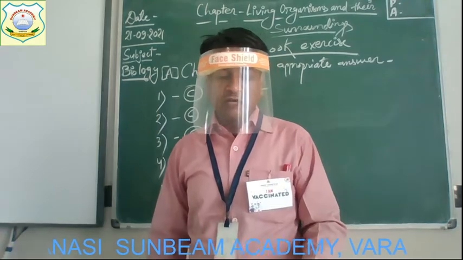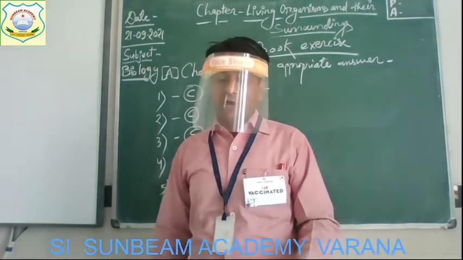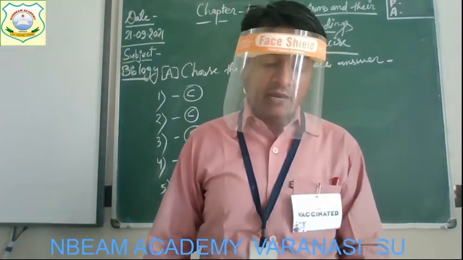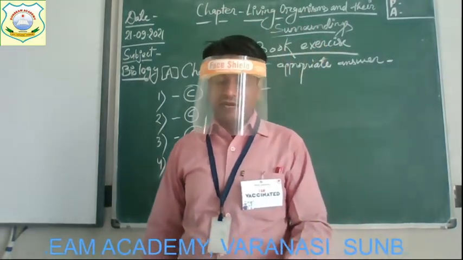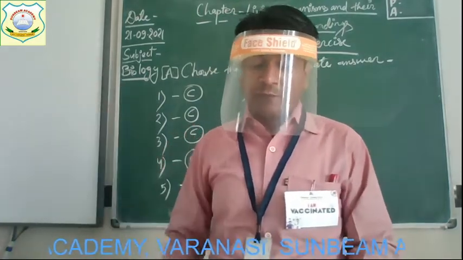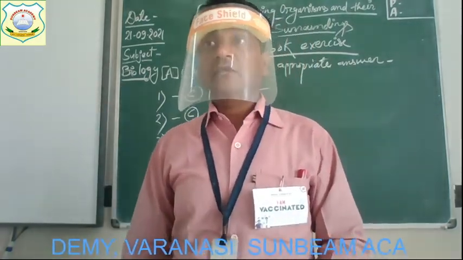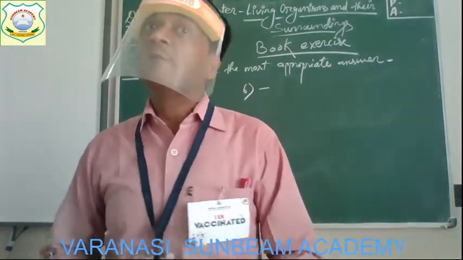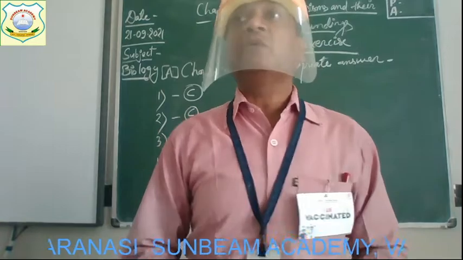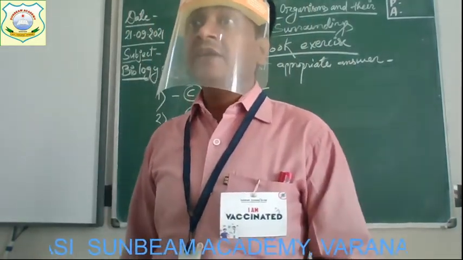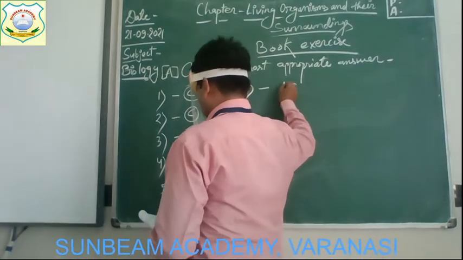The first option is plant and animal, second option soil and minerals, third option air and water, and the fourth option sunlight and temperature. What you have to choose, biotic or abiotic? Biotic means living component. Yes, it will be plants and animals.